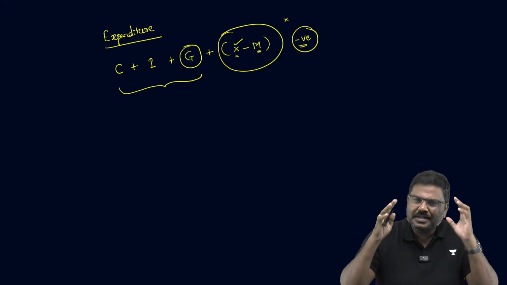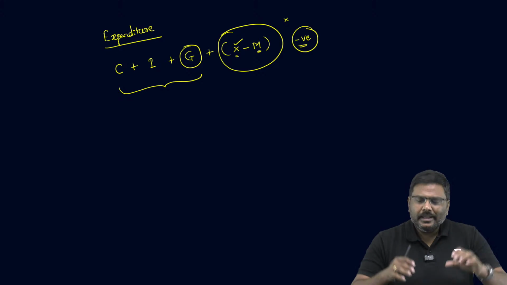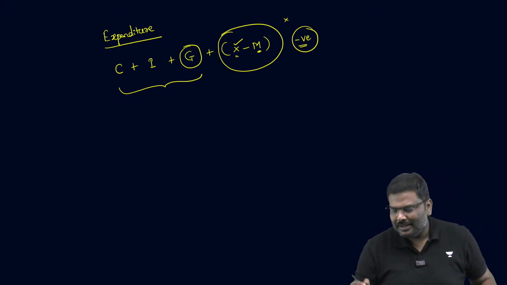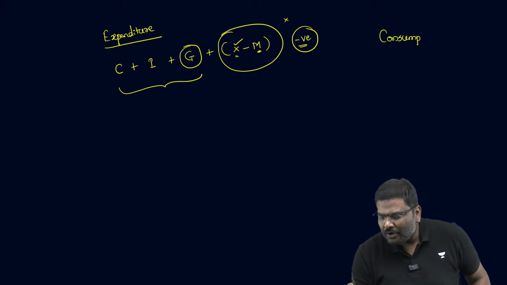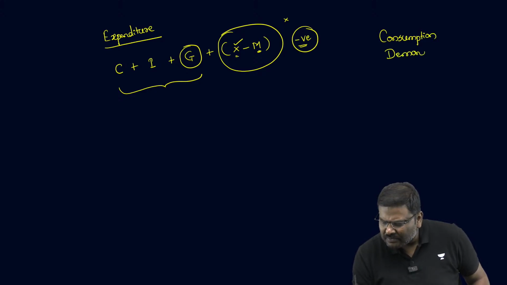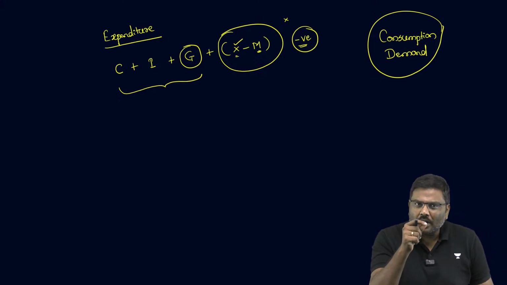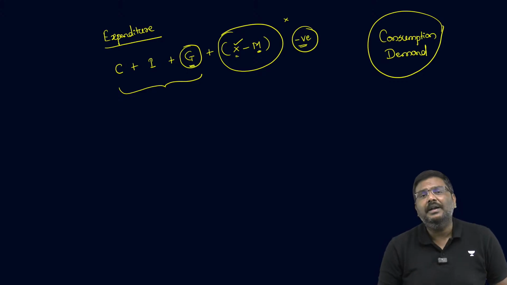I know most of you are listening to the news analysis, and those who have been reading the newspaper in the last 1.5 months would have heard of only one thing regarding GDP. That is the consumption demand, that is the demand from the household side is going down. Yes, that is one of the concerns, no doubt. But in addition to this, the columnists basically say the bigger problem for India is the government expenditure.